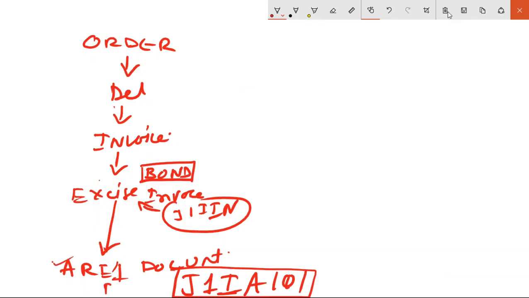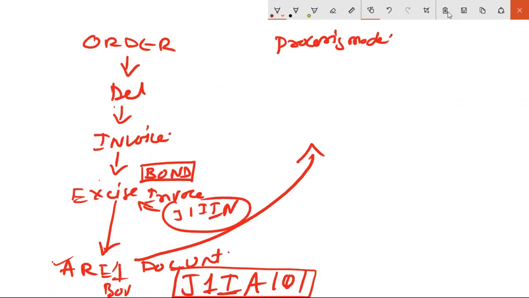And the bond master. Once you create this ARE1 document, it has some processing modes. Processing mode in the sense, like when you create an email and click on the send button, what does the system show? It shows attaching, then sending, then sent. It gives you the log, the status, like that. Processing modes: create, post, update.